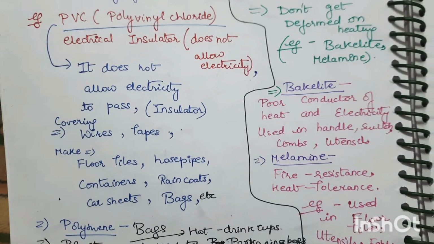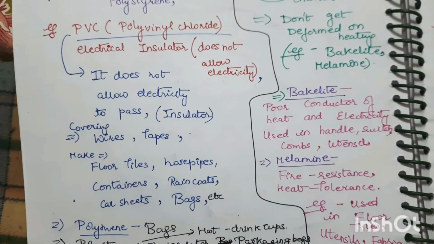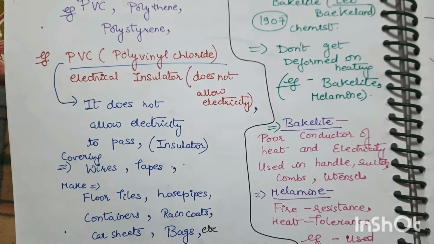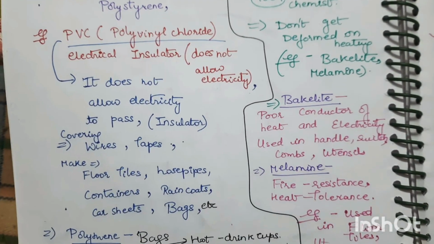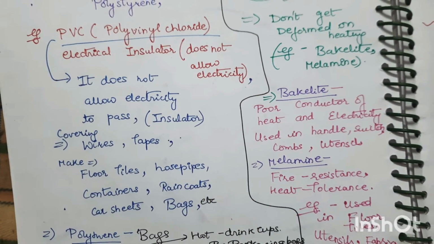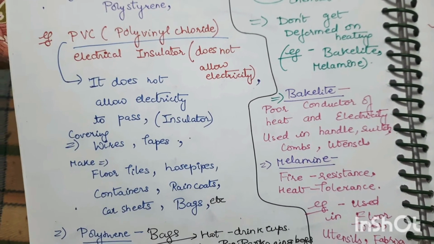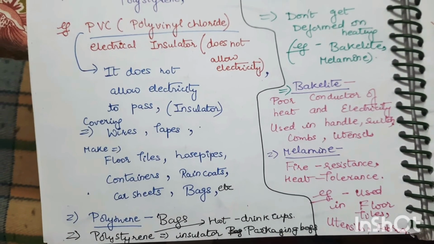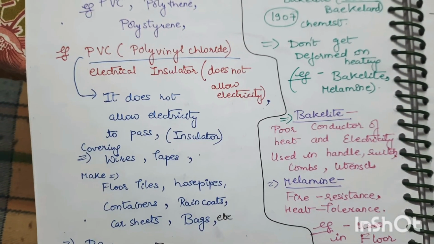Now talking about bakelite. Bakelite is a poor conductor of heat and electricity. So where is it used? It is used in handles, switches, combs and utensils. Now next is melamine. Melamine is fire resistant, fire tolerant, and it is used in fireproof fabrics, floor tiles and utensils, etc. So these are the two thermosetting plastics.